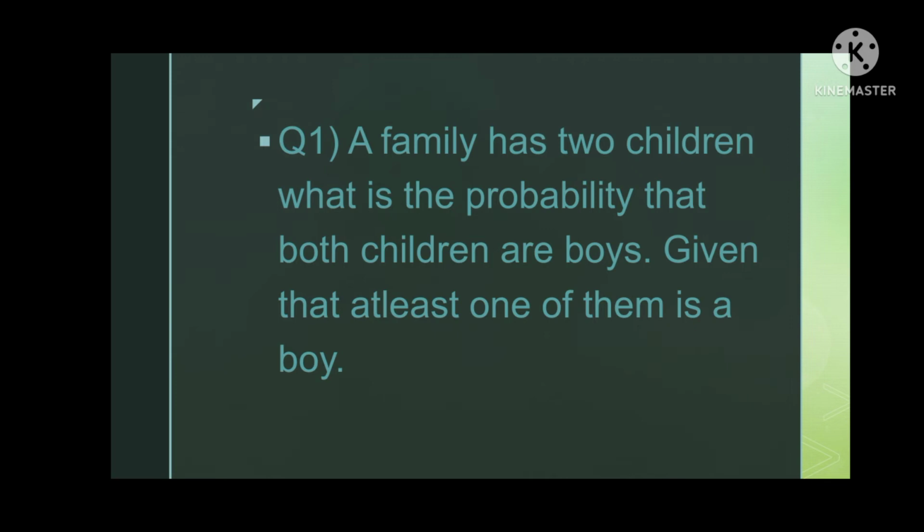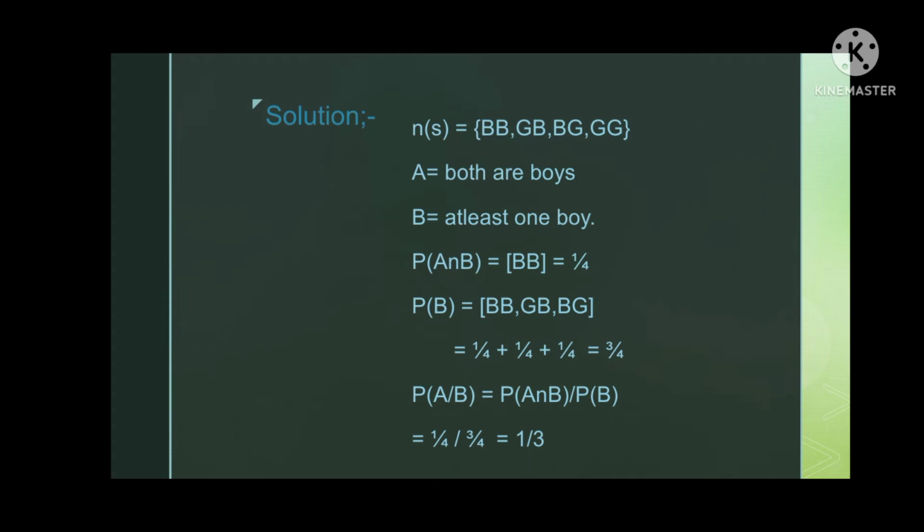Always remember while doing questions that sometimes the questions are complicated but the answers are very simple. Right now you are seeing the solution of the previous question. So let's begin with the solution. Here S represents the sample space, which is: both are boys, one girl and one boy, one boy and one girl, both are girls.